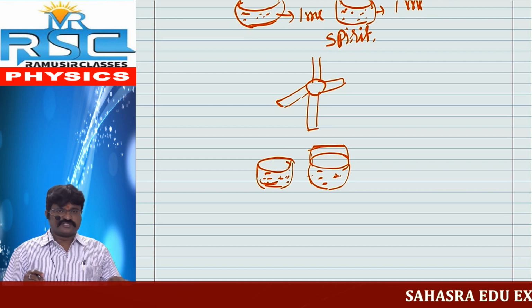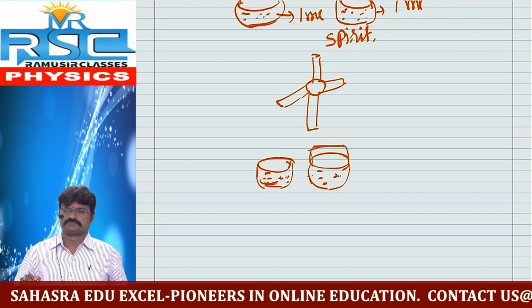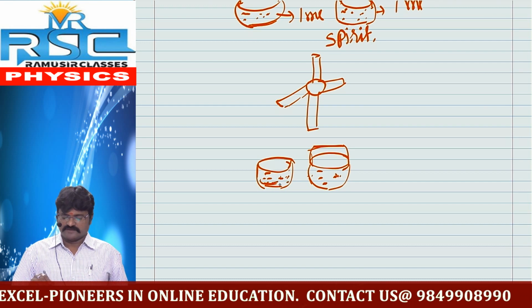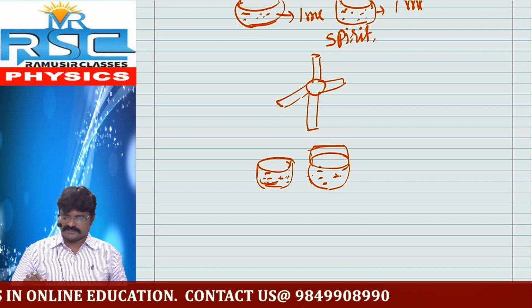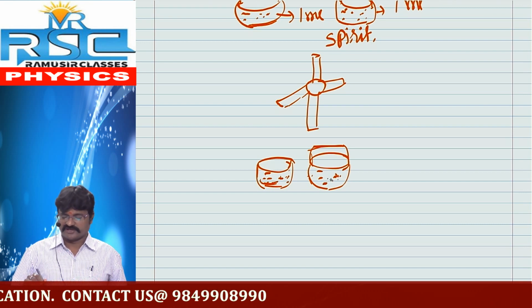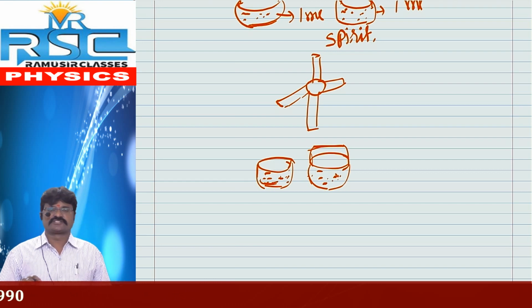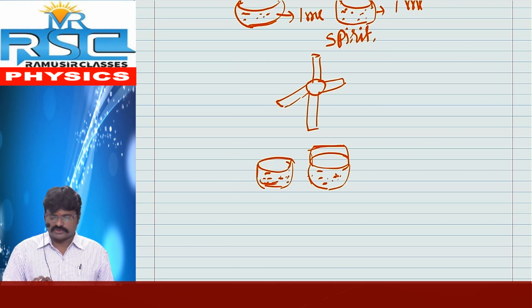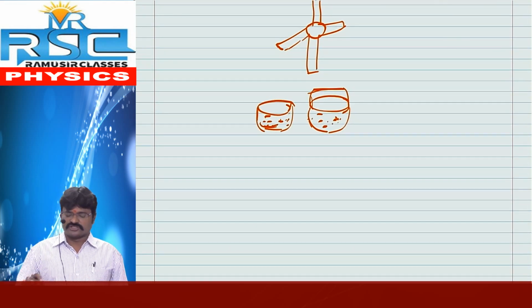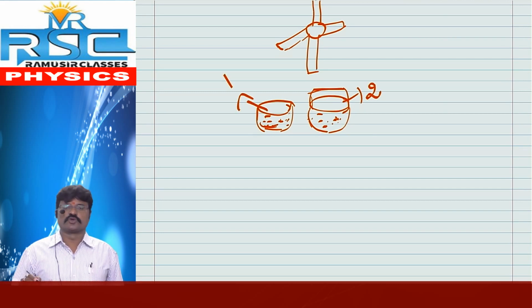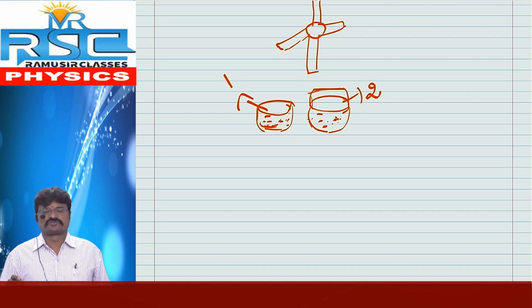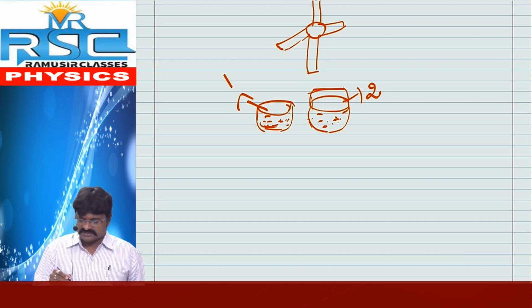So in one of the petri dishes there is no lid, but the second one must have a lid. And these two are placed under the fan. Because of the rotation of this fan, after some time, what do you observe? You observe that the spirit is still there in the second dish. In the first dish, there is no spirit. Where does this spirit go? What is the mechanism involved here? That mechanism is nothing but evaporation.